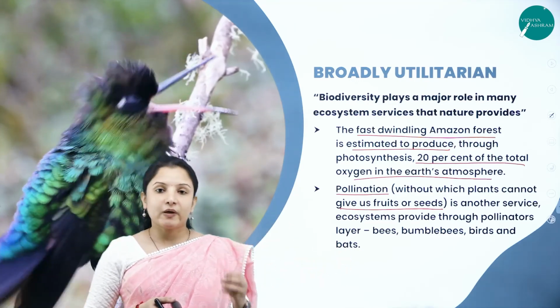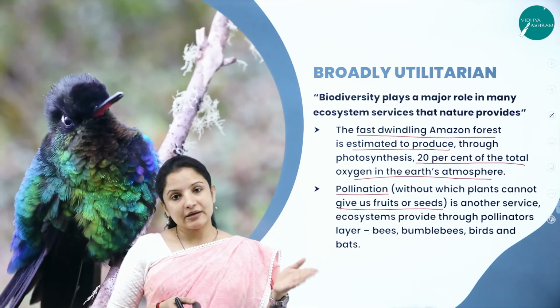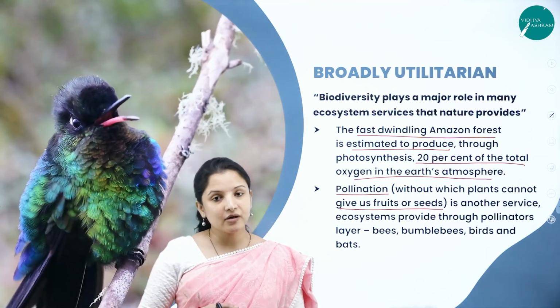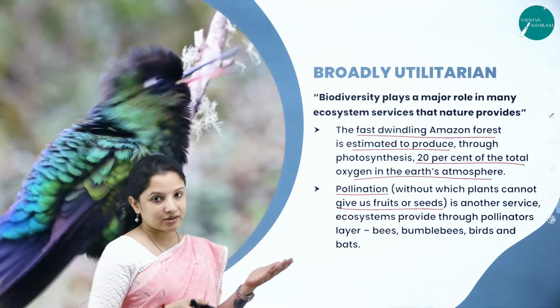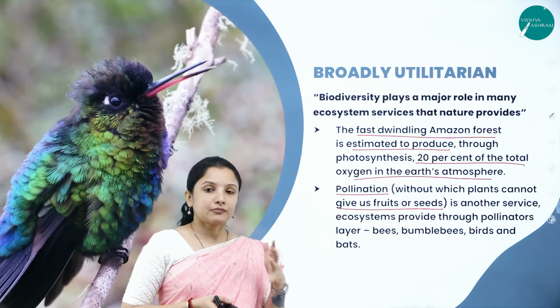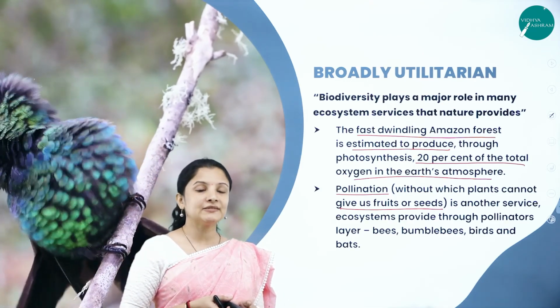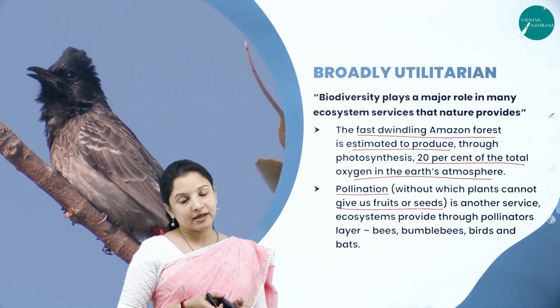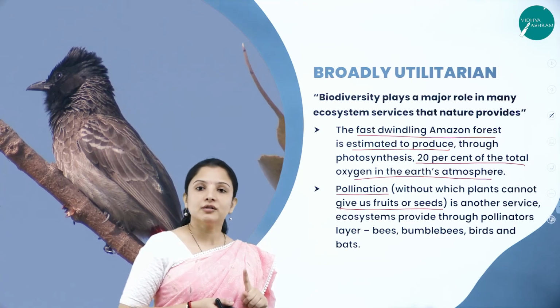Pollination means the setting of seeds because of the transfer of pollen from the anther to the stigma of another flower, and it is facilitated by pollinators such as bees, birds and all that. So if we cut down trees and destroy the forest and flowering plants, then the bees will automatically get destroyed, because bees are the major pollinators among all the other animals.